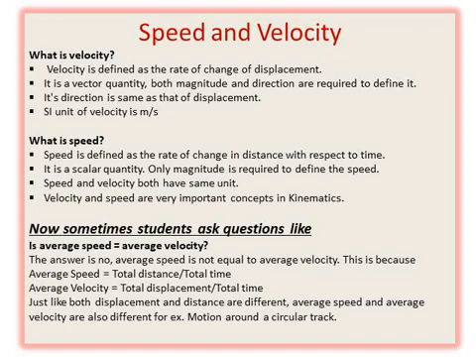Velocity, because it is the change of displacement with respect to time, is a vector quantity, meaning we require both magnitude and direction. On the other hand, speed is a scalar quantity, meaning it has only magnitude.